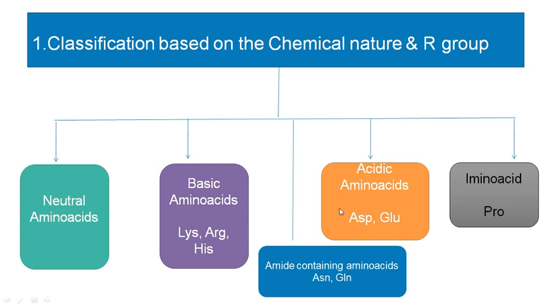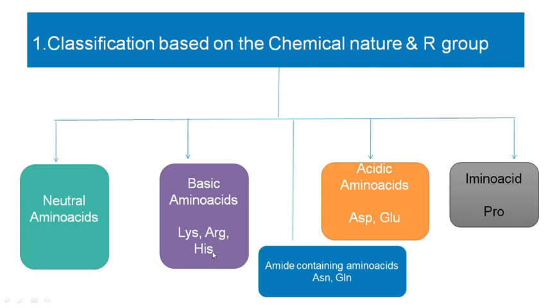Okay, acidic amino acids are monoamino dicarboxylic acids. They will have 2 COOH groups. Okay, so this is the difference between basic and acidic. So basic amino acids include 3 amino acids: lysine, arginine, histidine.